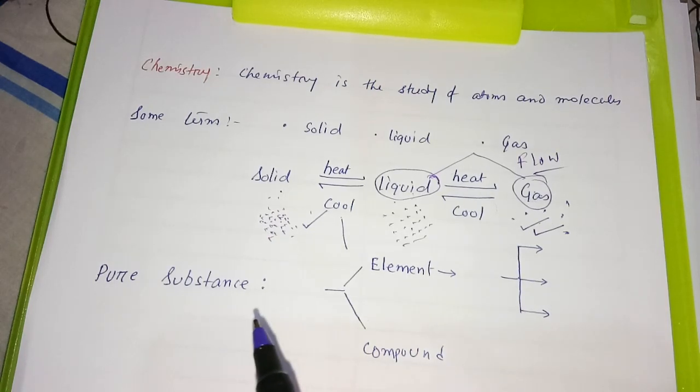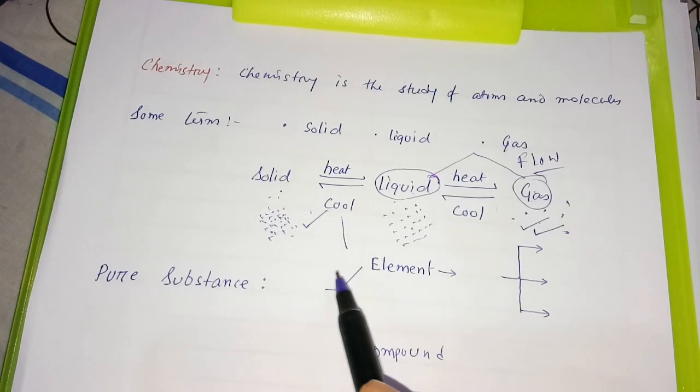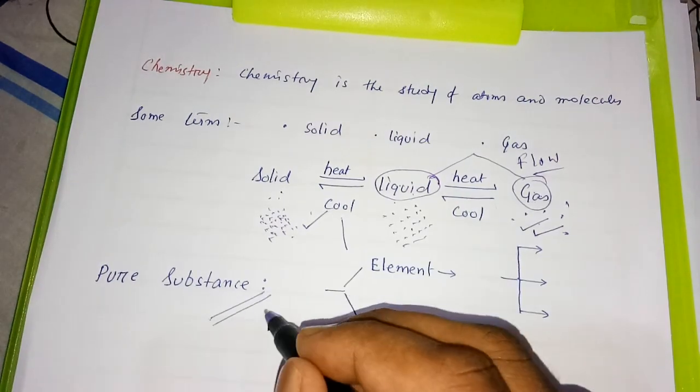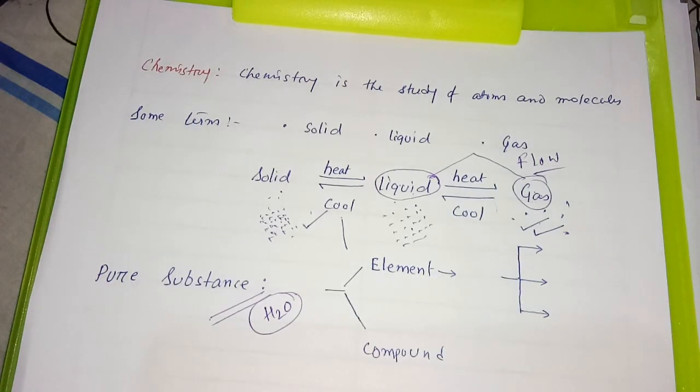All these things you have read in class 9 also. Pure substance means a single substance or matter which cannot be separated into other kinds of matter by any physical process. For example, water. If you take distilled water, that becomes pure, so it cannot be separated by a physical process. We know that to separate water into hydrogen and oxygen requires some chemical process. So by a physical process you cannot separate it.